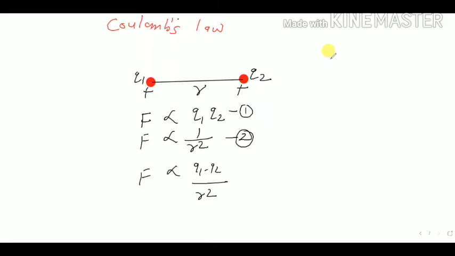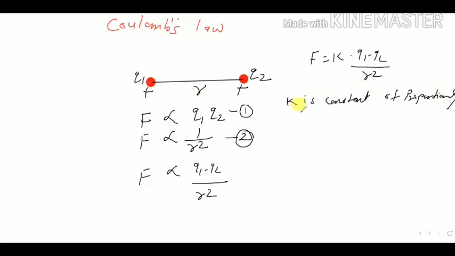So F is equal to k into q1 q2 upon r square, where k is called constant of proportionality, okay students, and k can be written as 1 upon 4 pi epsilon naught.